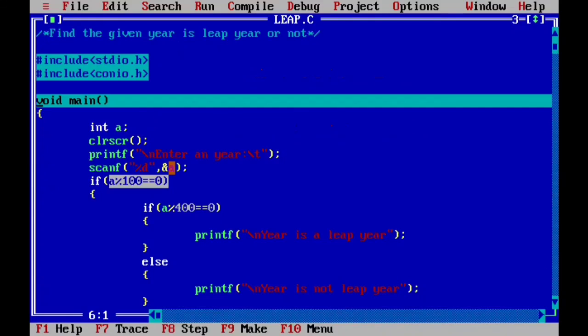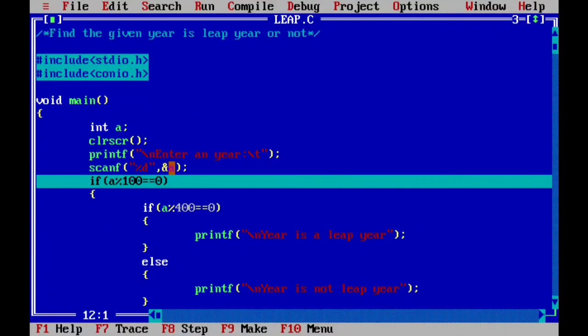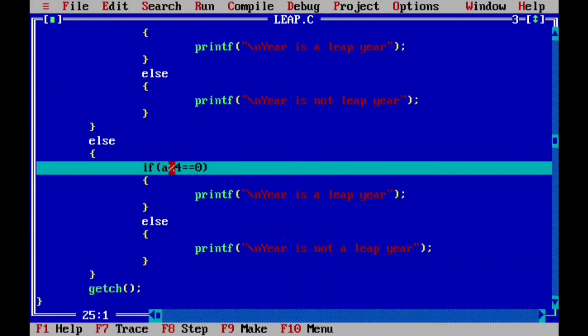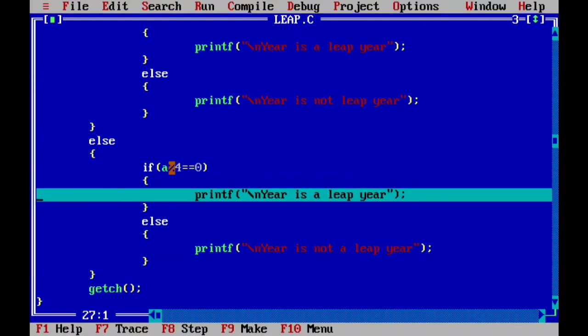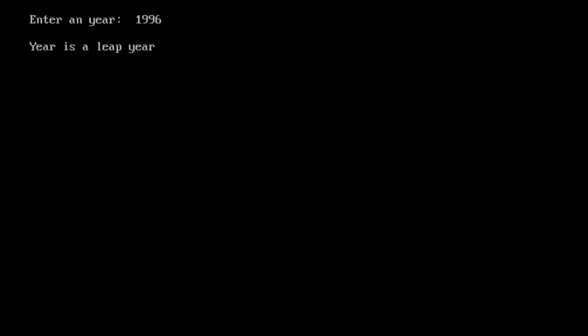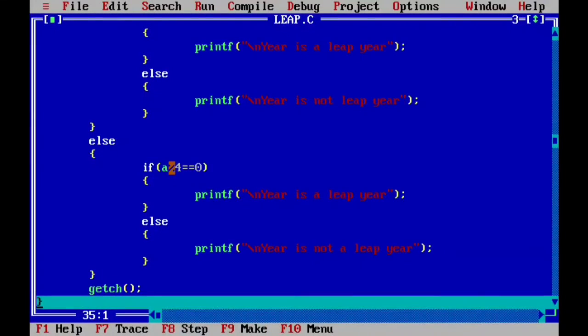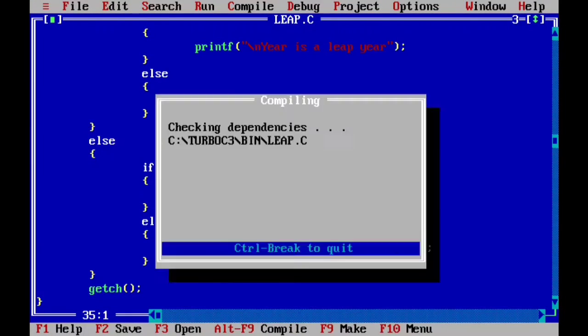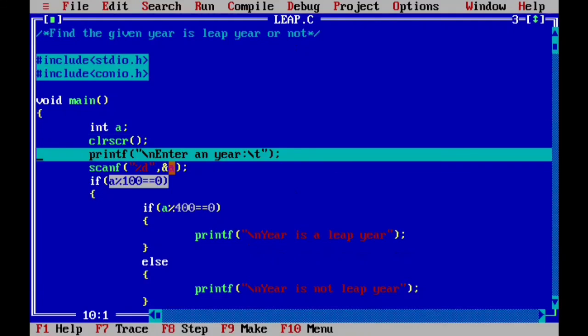Let's see once again. Let's enter 1996, right? Now here this if statement will be false. 1996 divisible by 100 will be false, right? In this case, the if segment will be skipped and the else will be executing. So 1996 divisible by 4, this will be true, so it's a leap year, and you'll have your answer as year is a leap year, right? And the program terminates.